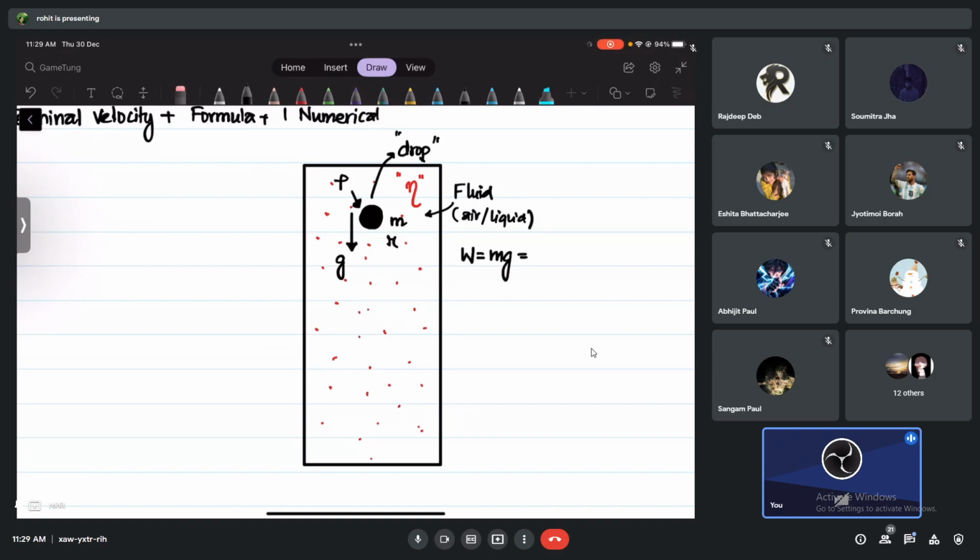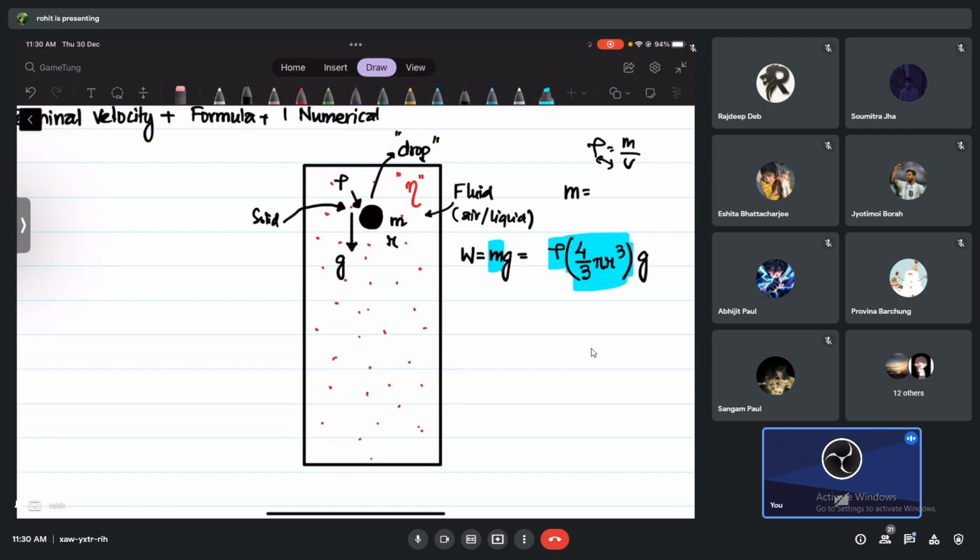Can I write it in terms of density and volume? Yes, we can do that. Density is mass by volume, so I have to multiply density and volume to get mass. Density into volume, where the volume is 4 by 3 pi r cube, since it's a spherical body. So I have replaced mass by volume into density, and g we have that. So we got the weight of the solid spherical body which is trying to fall down.